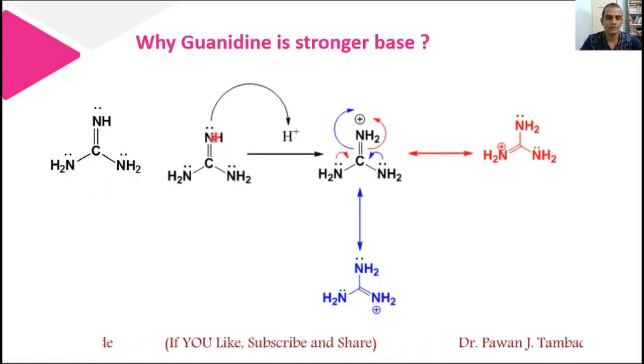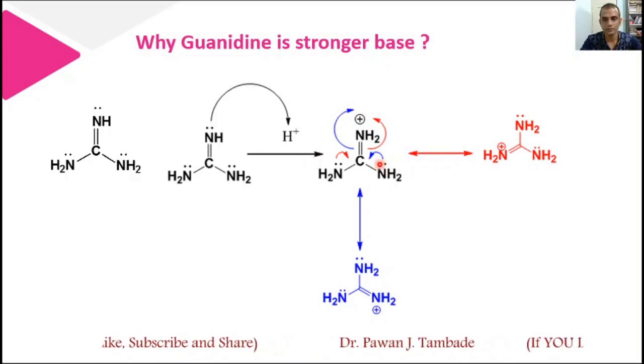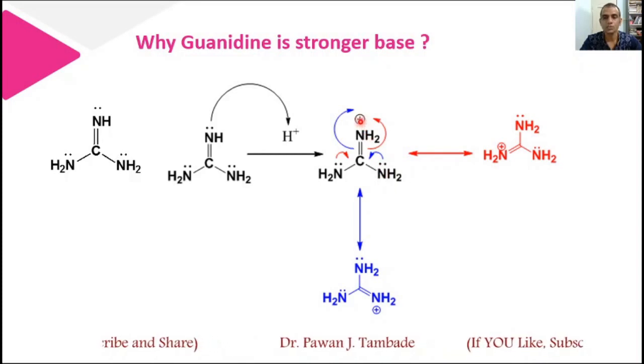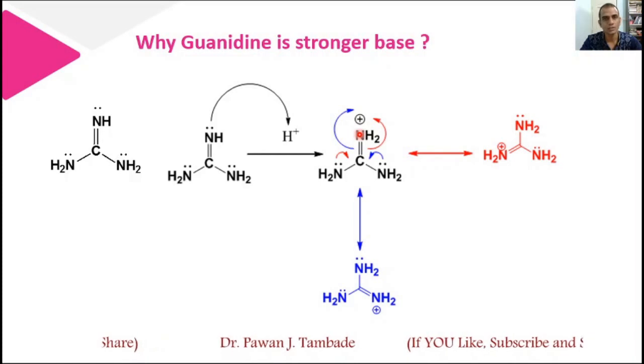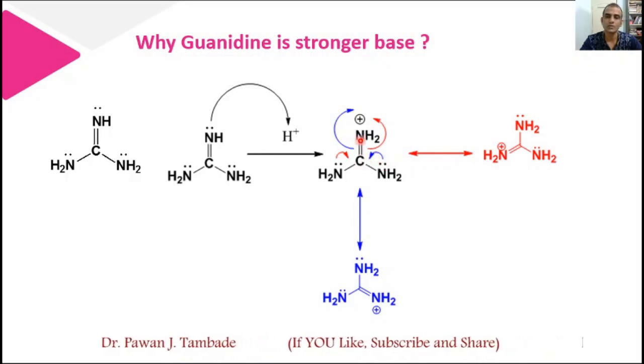This nitrogen donates its lone pair of electrons or accepts a proton, and there is a formation of this type of species which is supposed to be unstable. But in this case the positive charge present on this nitrogen is delocalized by resonance by the neighboring two NH2 groups.